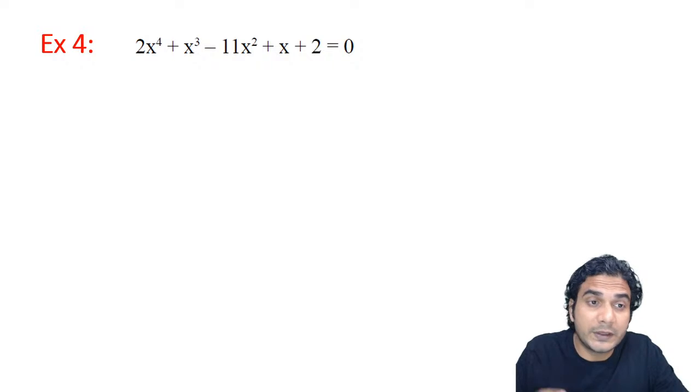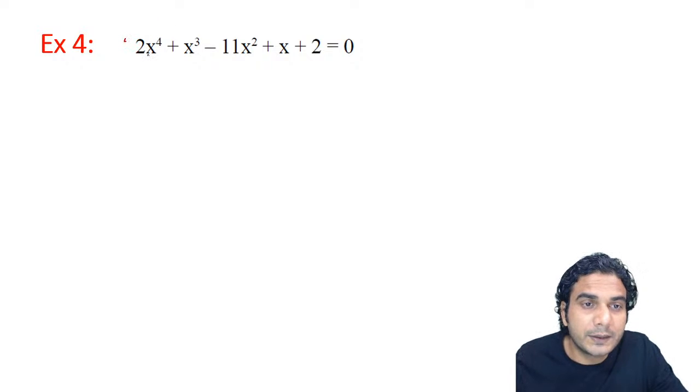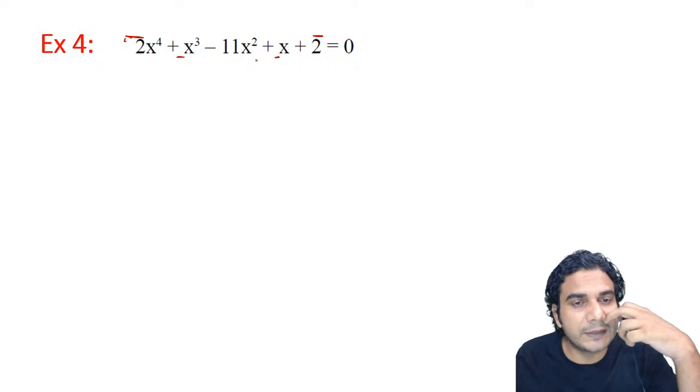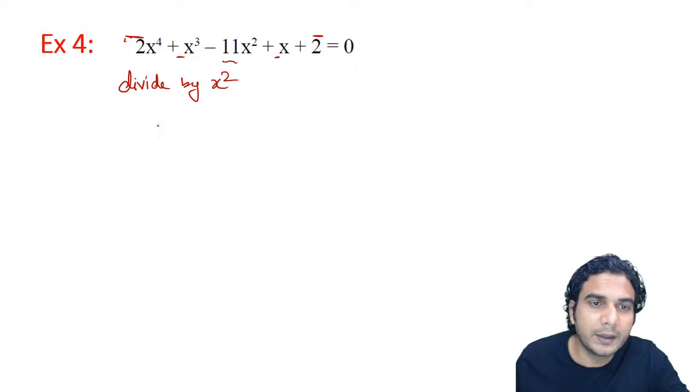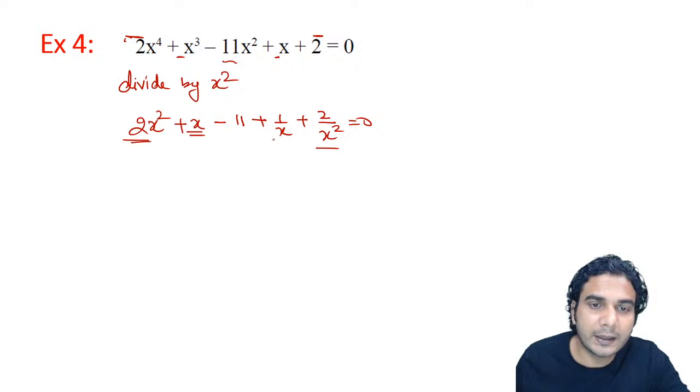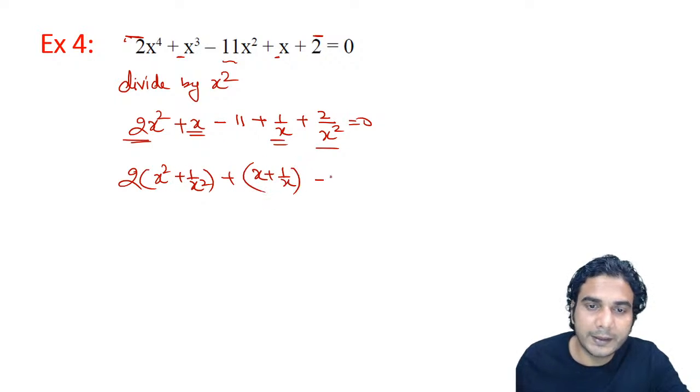Let's solve one example. Based on this, you can see this is 2 and this is also 2. Here it is 1, the coefficient of x cube, and here it is also 1, same sign, and it doesn't matter what this number is. So immediately divide by x square. It will be 2x² + x − 11 + 1/x + 2/x². All right, now club the first and last terms, and the second and second last terms. So it will be 2 times (x² + 1/x²) + (x + 1/x) − 11 = 0.